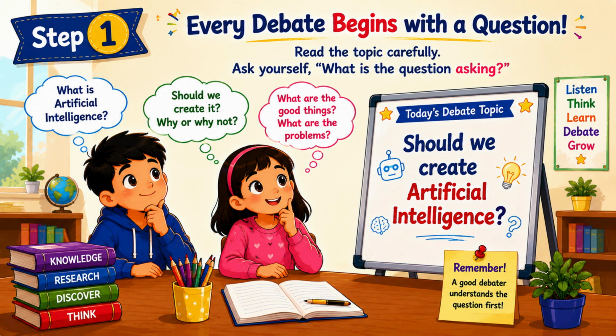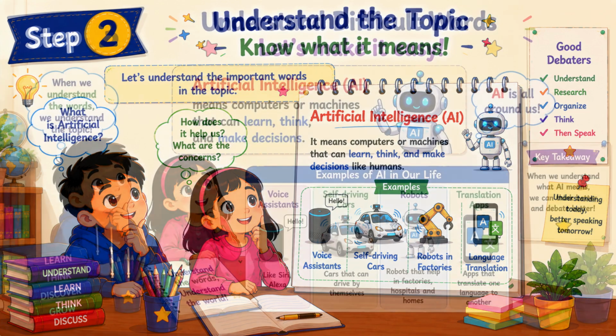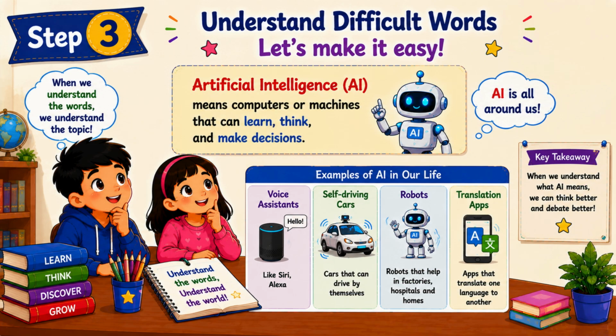Thereafter, we should consider the question, should we create it? Why and why not? Once we have done that, we should try to understand what are the good things and what are the problems with creating artificial intelligence. In order to understand the topic and know what it means, we must define artificial intelligence. Artificial intelligence means machines that can learn, think, and make decisions like humans. Voice assistants, self-driving cars, robots in factories, and language translation apps are some examples of the use of AI.